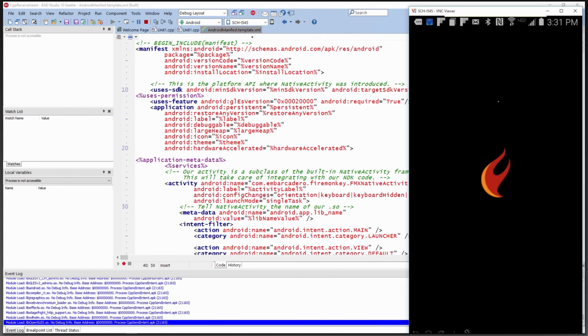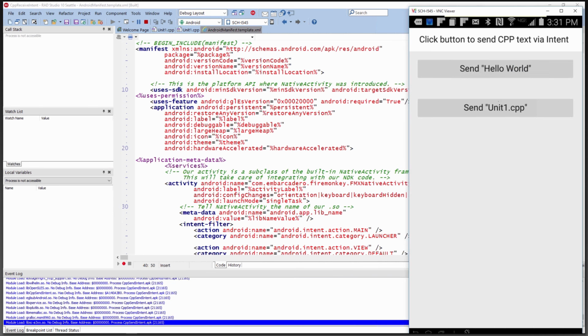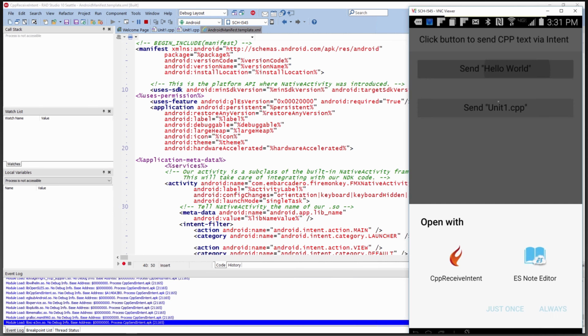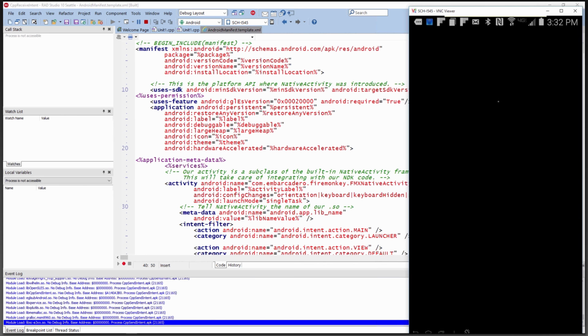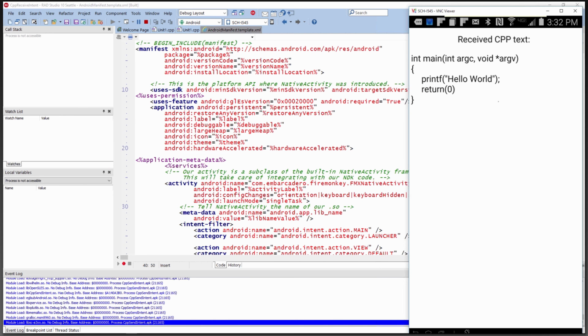So now we have the sender popping up, and there's the splash screen. Then just hit one of the buttons. And so this is now trying to launch an application. In your case, you have an application that is probably already registered to handle any MIME type of text. You can choose to open this with the FireMonkey CPP receive intent, and you can tell it either just once or default. And that is the text that was received via the intent from the sender application.